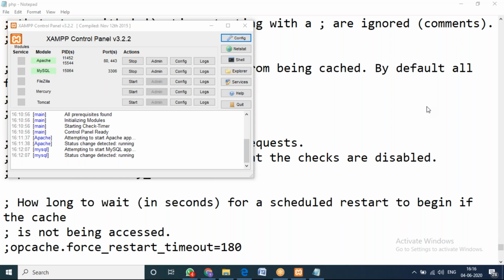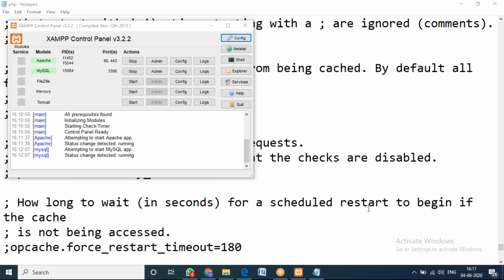If anybody is having the problem after the XAMPP file which I sent, if you installed, is there any problem for anybody? So once you start the Apache and MySQL, you can see this. So then your work is done with the XAMPP server.